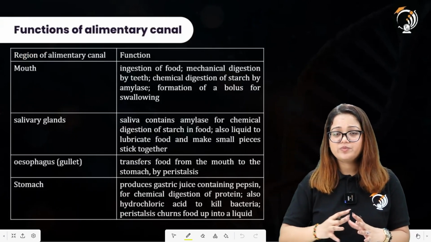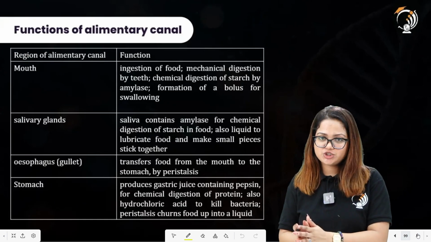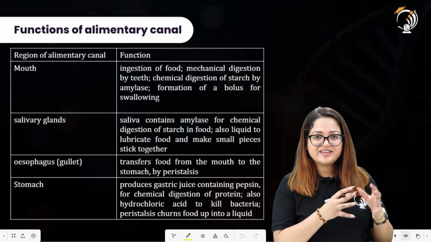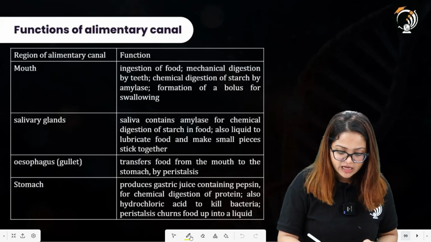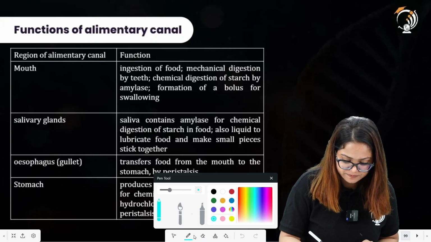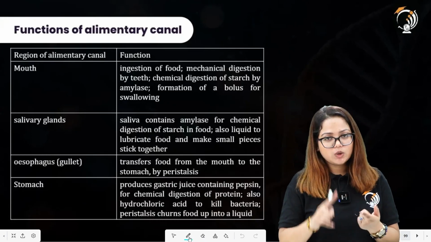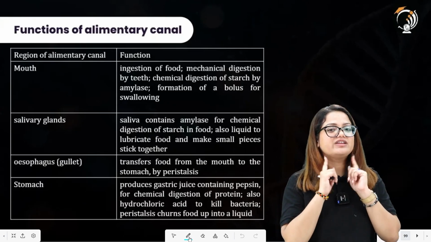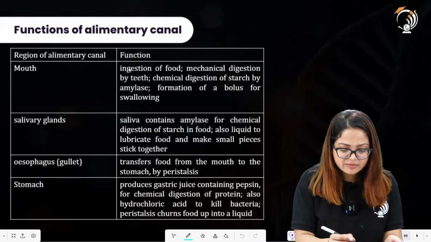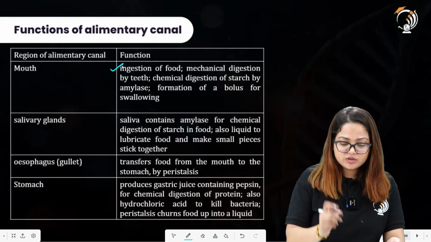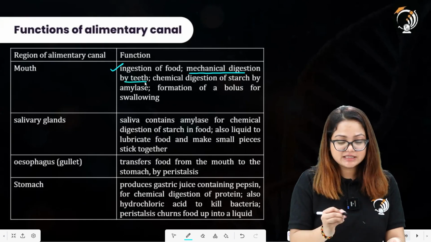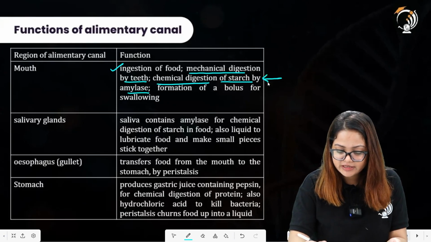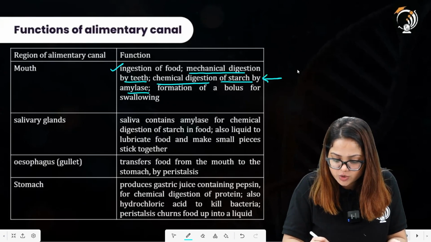Now, since we have summarized all the stages of the digestion process, we can say what the functions of each and every part of the alimentary canal are. First of all, talking about the mouth region. Mouth has teeth, tongue, and receives saliva from the associated salivary glands. So the functions are ingestion of the food through the mouth, mechanical digestion by the teeth, chemical digestion of starch by amylase. Now, this is a point which needs some discussion over here.